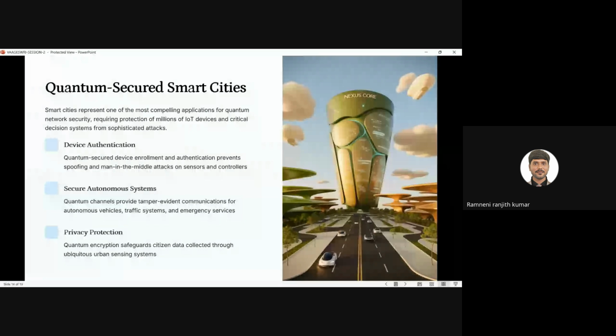Next one is privacy protection. Privacy is a very crucial role in every network. Why? Because we have to maintain privacy. There should not be data leakage. We have to safeguard the citizens' data, whatever data we have collected via urban IoTs. Everywhere we are collecting the data of the customers. It should be a priority. We have to store all the data and safeguard it.